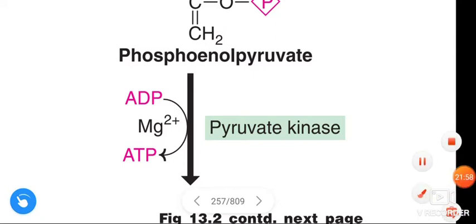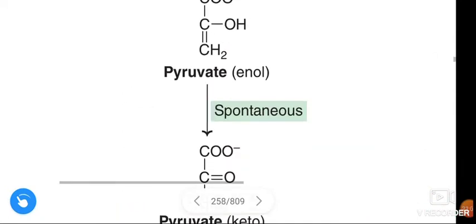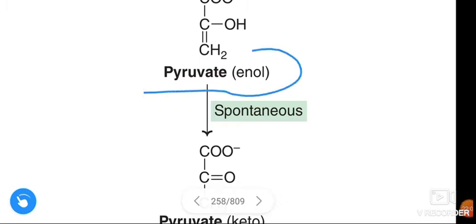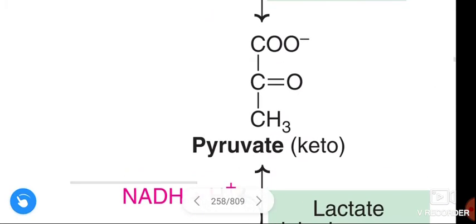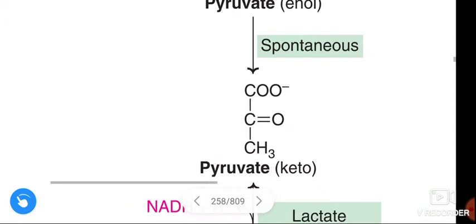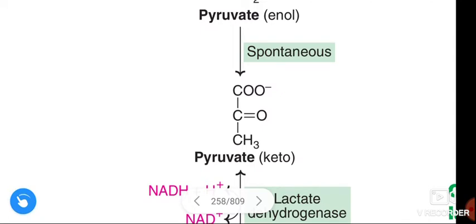Next, the pyruvate formed first is in the enol form, and this is spontaneously converted to the pyruvate keto form. This is a spontaneous reaction.